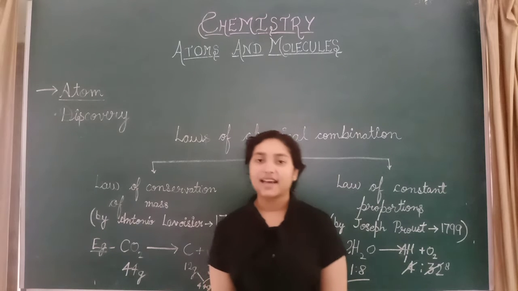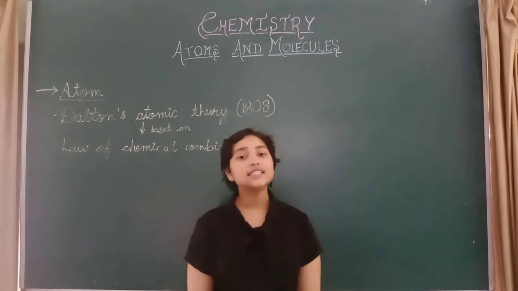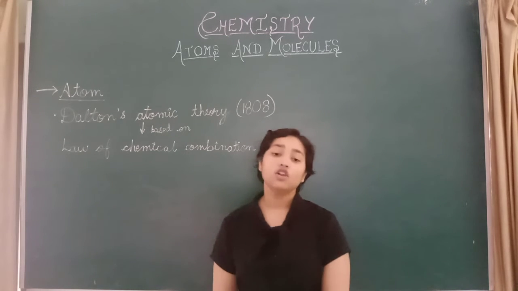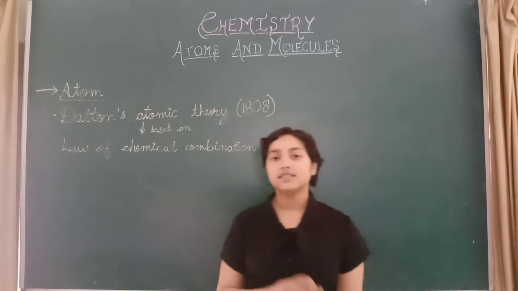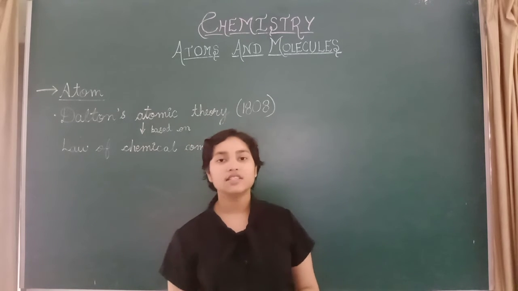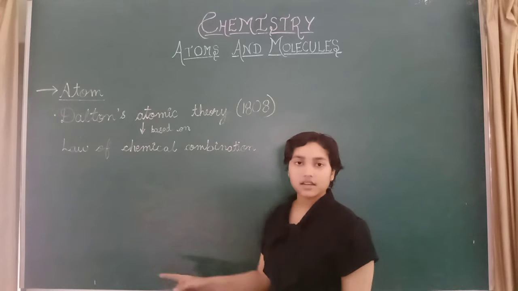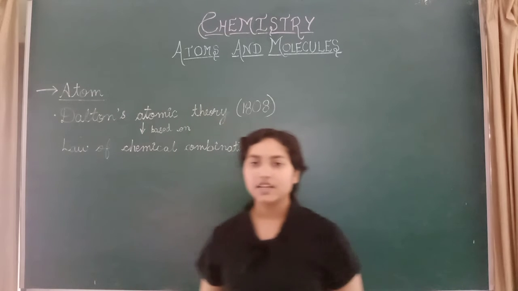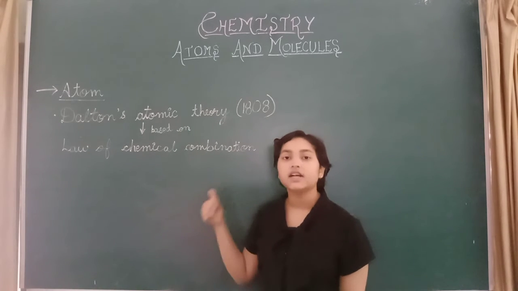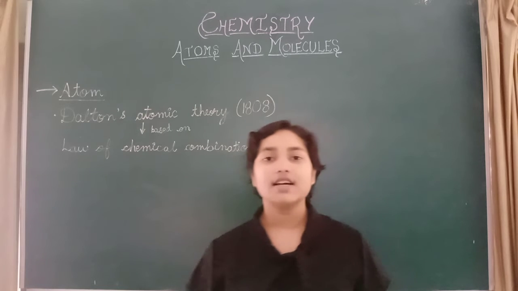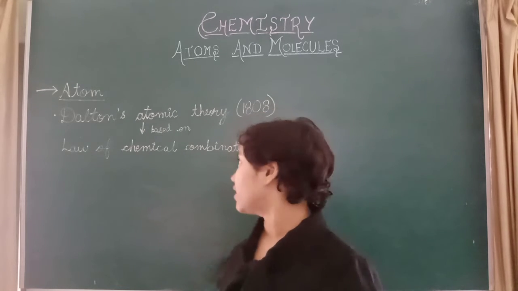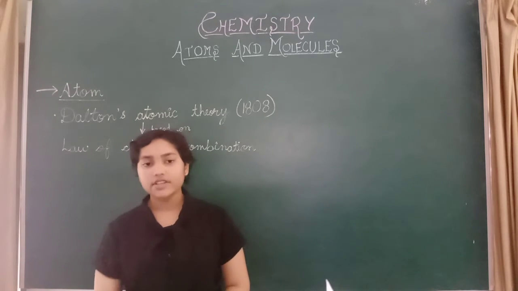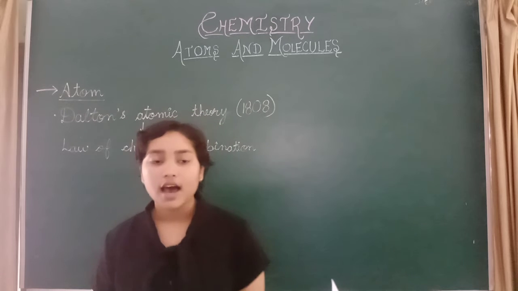Now we'll come to the next, Dalton's atomic theory. Dalton's atomic theory is based on the law of chemical combination, meaning the law of constant proportion and the law of conservation of mass. So he discovered different points. He has different statements which were based on the law of chemical combination. So let us discuss what are all these different statements given by him.